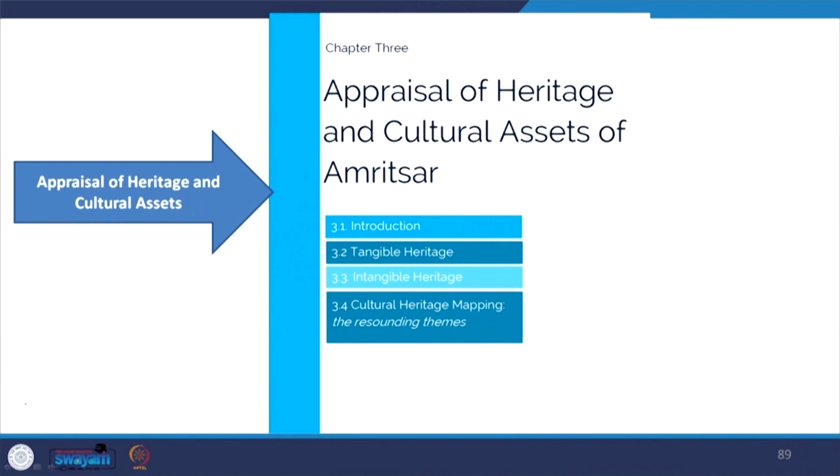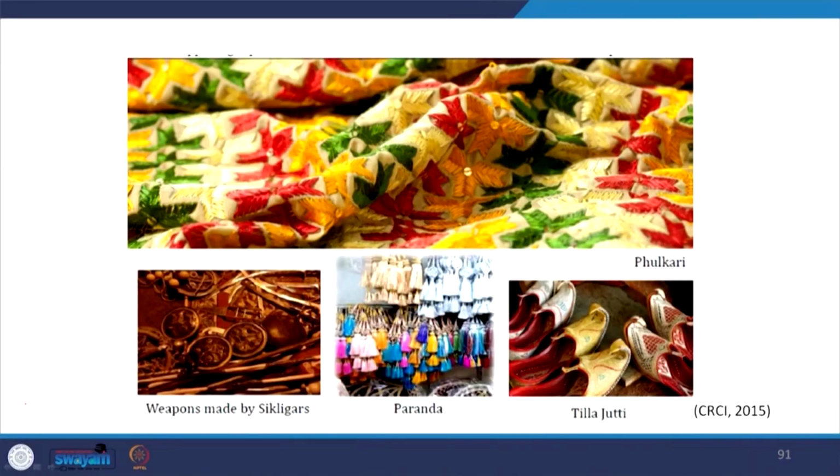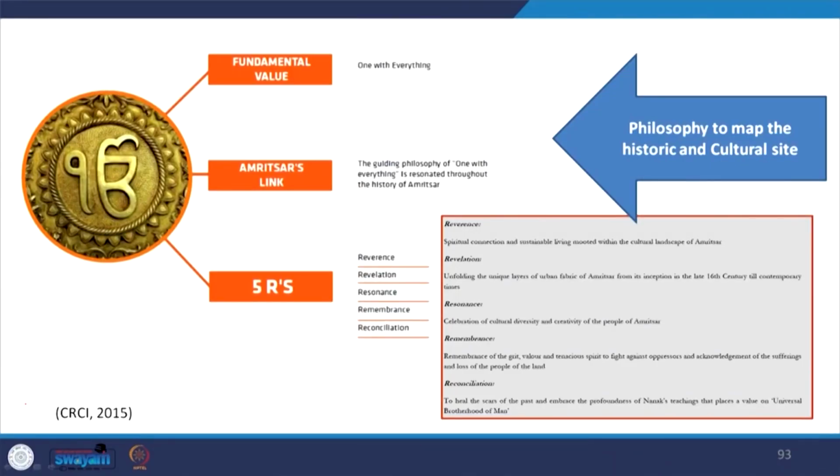We see that they cover appraisal of heritage and cultural assets, which leads to thorough documentation and assessment of the culture and craft in the city and the region. With the systematic understanding of the culture and the place, they adopted the philosophy to further map historic and cultural sites for interventions. As we can see here, the philosophy which they adopted evolved around the fundamental values which people had, the linkages Amritsar had, and then the 5 R's, which were reverence, respect they had, revelation, which is how they discovered the places, resonance, remembrance and reconciliation.